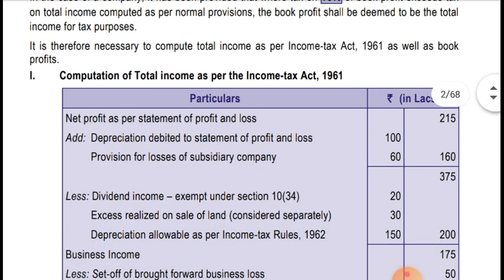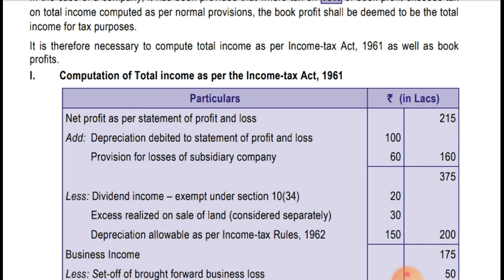So first, computation of total income as per the Income Tax Act 1961. Net profit as per the statement of profit and loss account is 215 lakhs, as given. Add depreciation debited to the profit and loss account, 100 lakhs, because as per the Income Tax Rules depreciation will be allowed separately, so 100 lakhs is added.